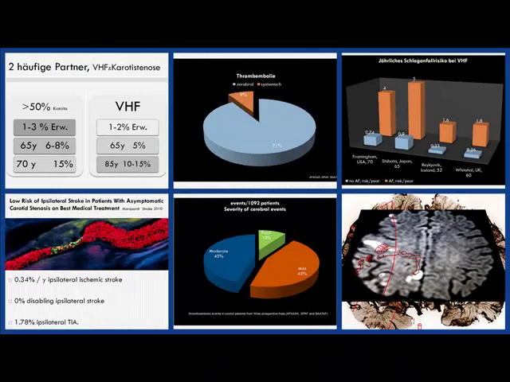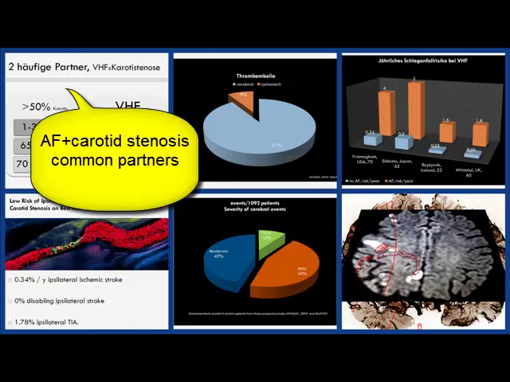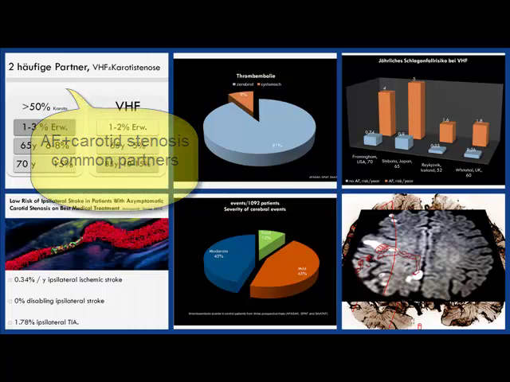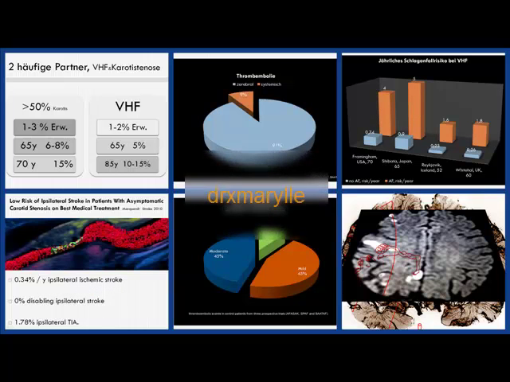So thanks for your attention. I wanted to show you that embolic strokes very often affect the hand area, which is located in the watershed area between the anterior and the middle cerebral artery territory. I have shown you that atrial fibrillation and high-grade carotid stenosis are both very common in old patients, and that with modern medication the annual risk to develop ipsilateral stroke in high-grade carotid stenosis is decreased in comparison to former studies.